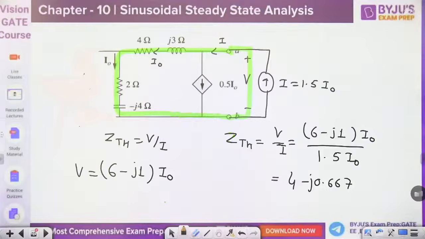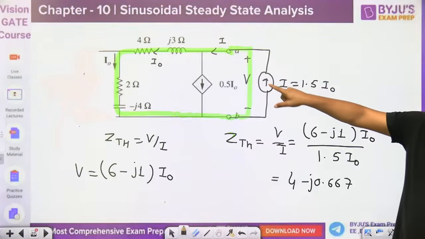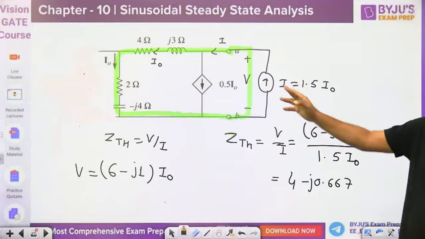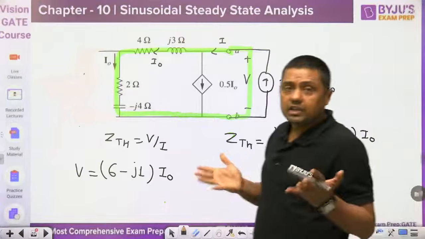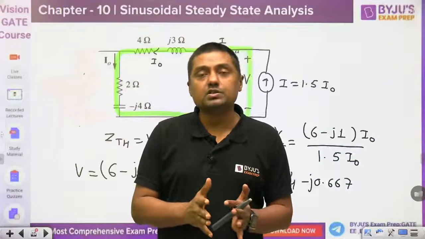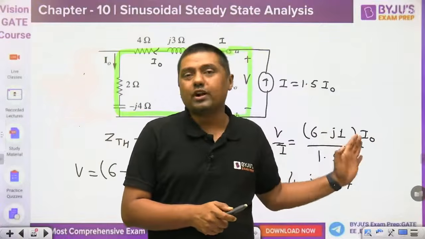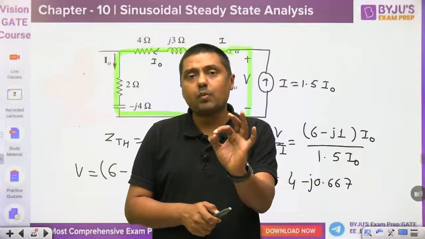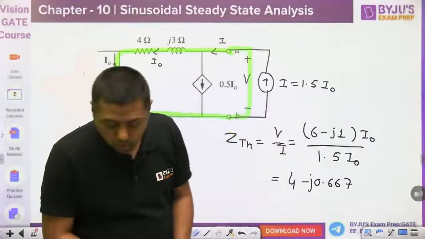So you have to choose one extra current source I, or a voltage source V, and then get the relation V by I, and that is called ZTH. So guys, Thevenin's theorem on steady state analysis of sinusoidal signal. This question is very, very important. If you are able to solve this type of questions, you can solve any type of questions. Okay? It will boost your confidence, guys.